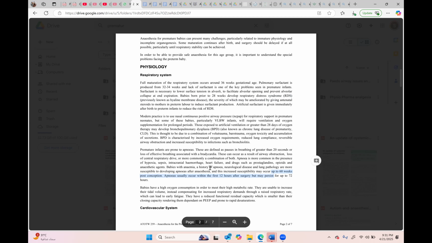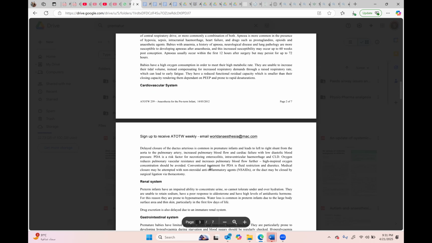So one is the respiratory things with reference to alveoli, post-operative apnea, and bronchopulmonary dysplasia. These are the things. Okay. And then high oxygen consumption, high metabolic rate, and rapid desaturation.